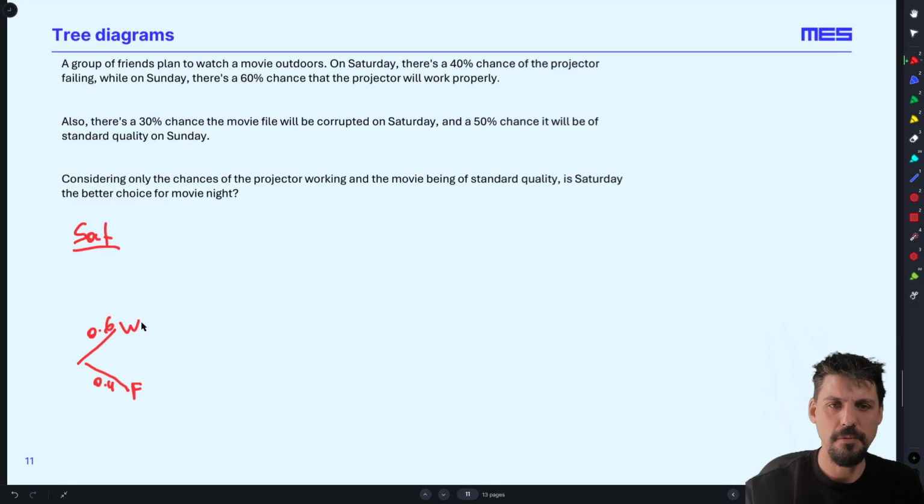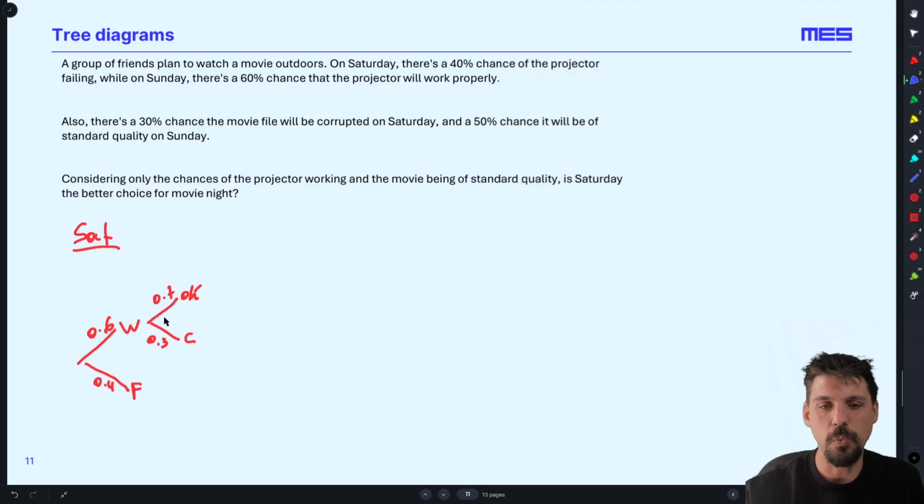Now on Saturday, let's ignore what happens when it fails because there's no point. Now the file is either okay or it's corrupted. On Saturday, there's a 30% chance of corruption. There's a 70% chance it will be okay.